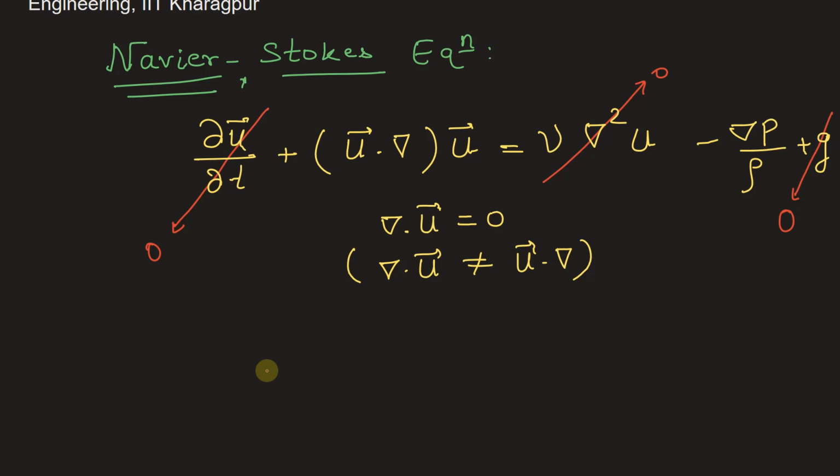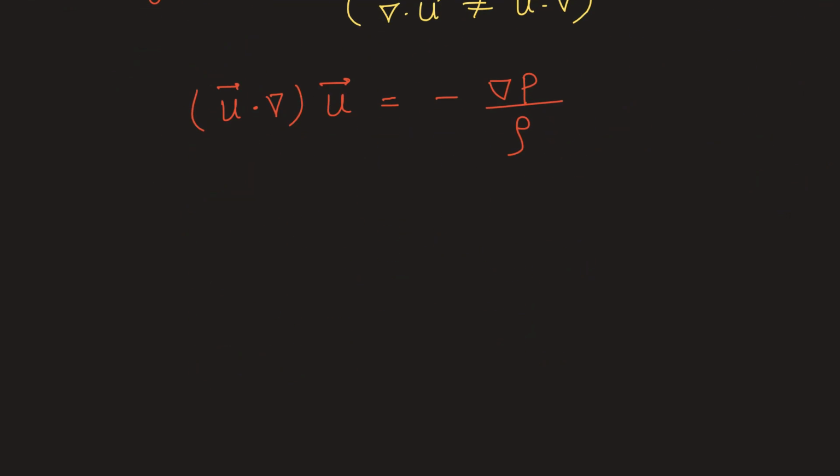What we get is u vector dot del to u vector is equal to negative of gradient of pressure divided by rho. This can also be written as rho u vector dot del to u vector is equal to negative of pressure gradient. Since this is a vector equation, we can separate the momentum equation in x and y direction separately, or we can write it in one equation.